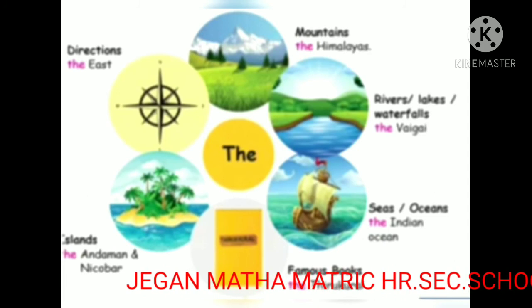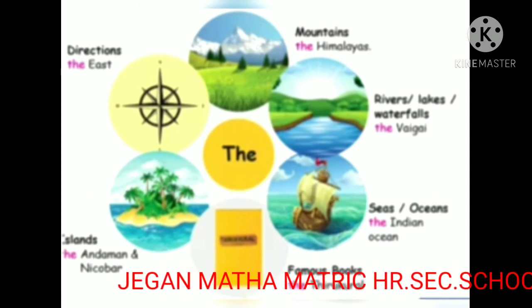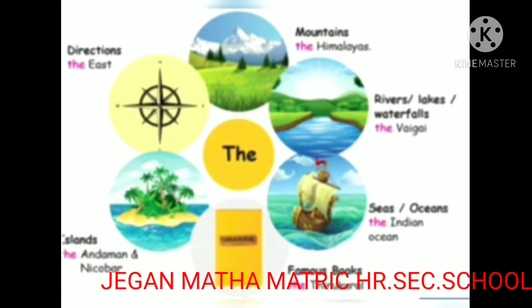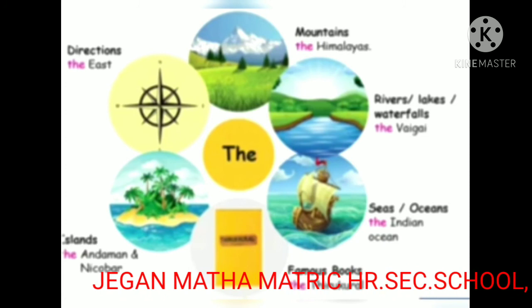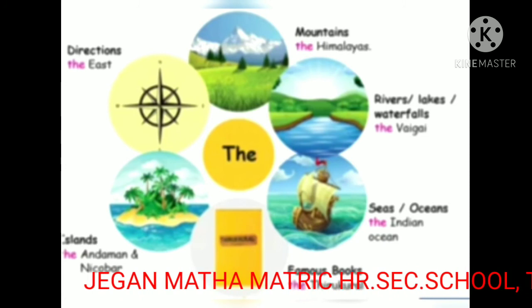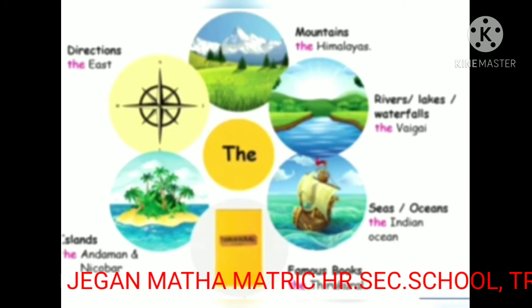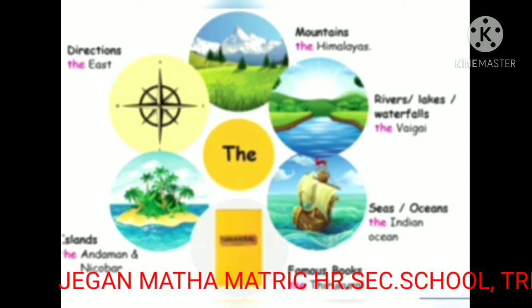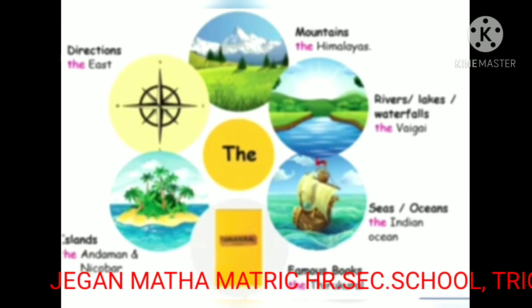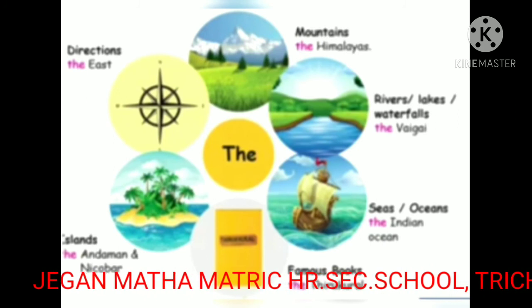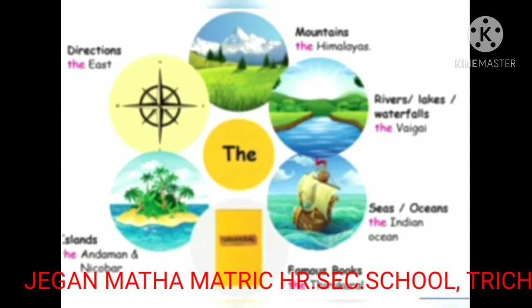Mountains, the Himalayas. Rivers, the Vaigai. Ocean, the Indian Ocean. Famous book, the Tirukkural. Direction, the East. Islands, the Andaman and Nicobar. Okay children, let's complete our book exercise.